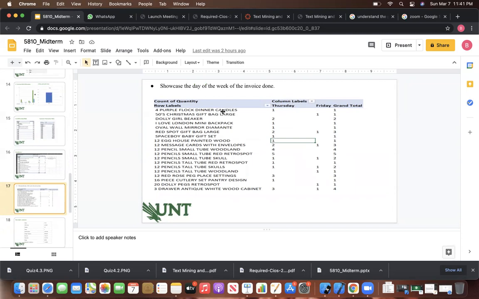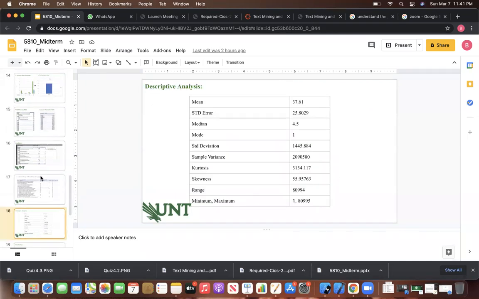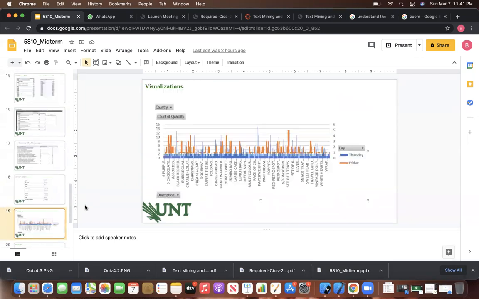For example, for four candles, how much they sold on Thursday, and how much they sold on Friday, that grand total, like in each day how much the total number of sales happened on the particular product. We can calculate this one. And also by using the descriptive analysis, I found the mean, standard error, minimum and maximum values also.